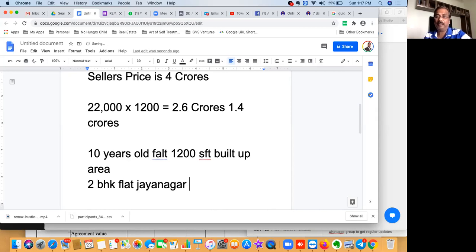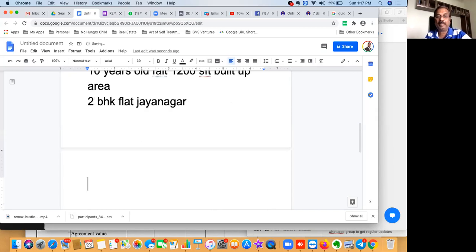Flat also is a building. There will be depreciation, so the construction cost is gone. Now, customers will pay for the land price. So what is the land? There are about, let's say, 10 flats in that apartment.